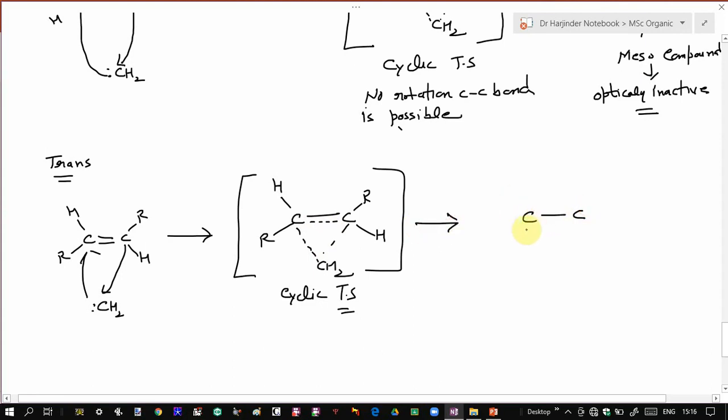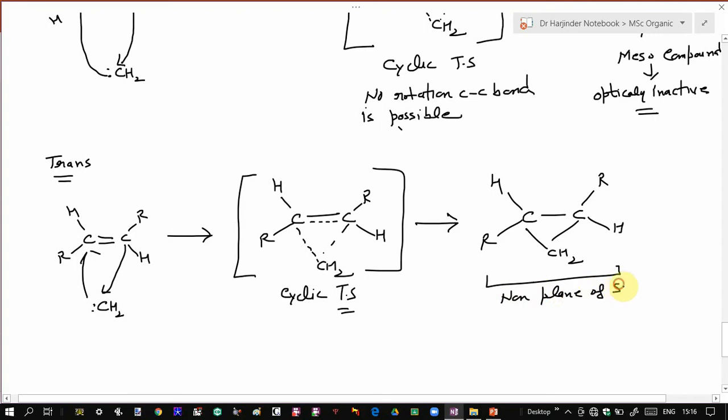So that will give rise to a corresponding product like this. You can see in this case there is no plane of symmetry in this molecule, and therefore this molecule will be optically active. So this will give rise to an optically active product.